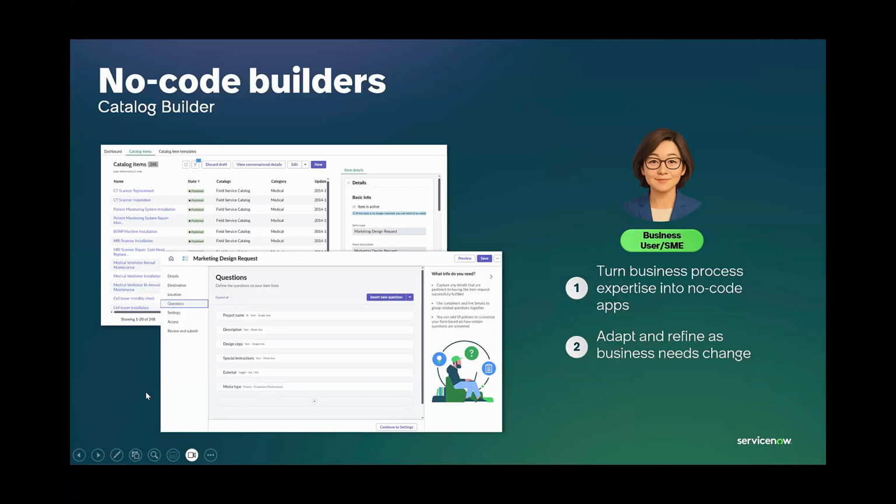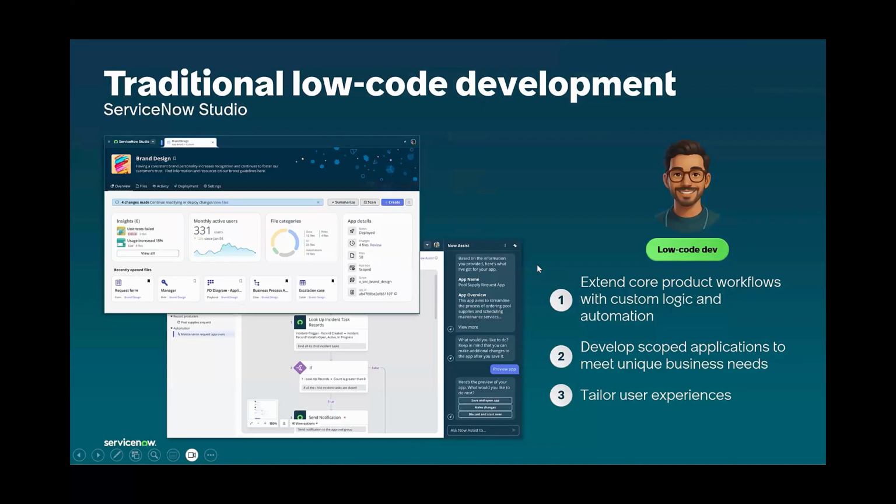And like I said, we'll cover this in greater detail at the App Engine Academy about how we can look at patterns of what we're building on the platform and similar workflows and business processes that are at your enterprise or at your customers and how that can relate to these no-code builders. Like I said, we're just going through this very quickly to set the stage for the different personas.